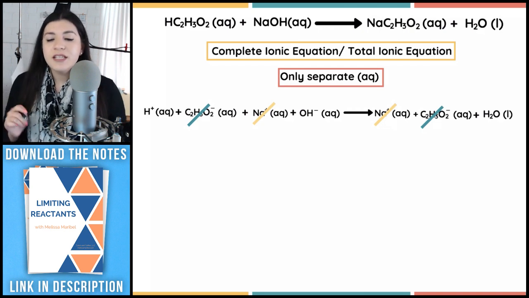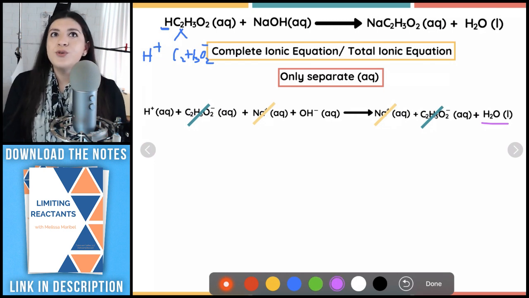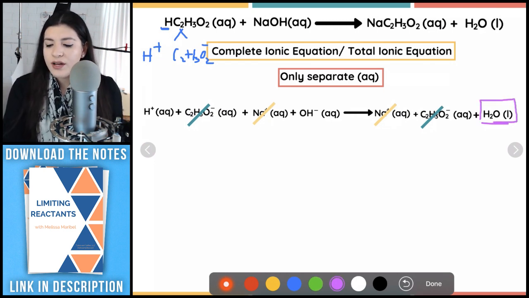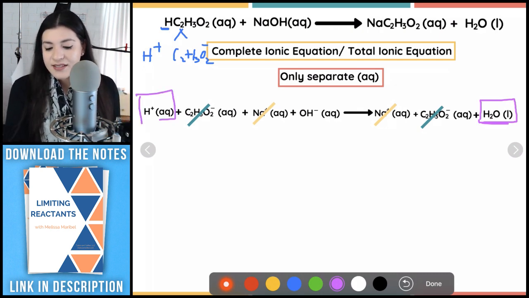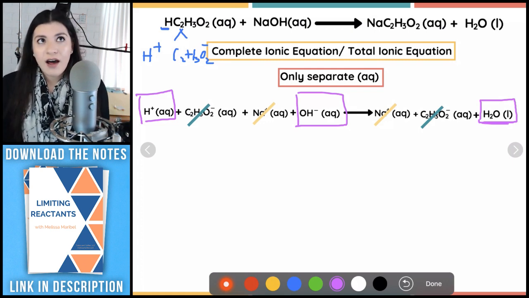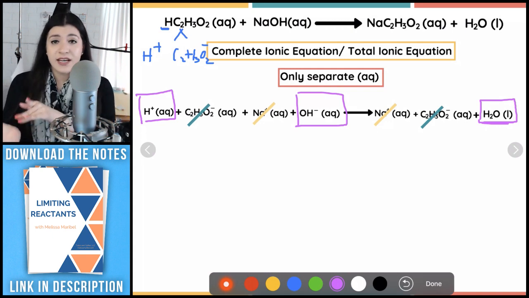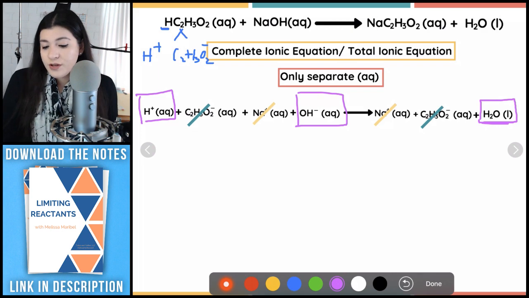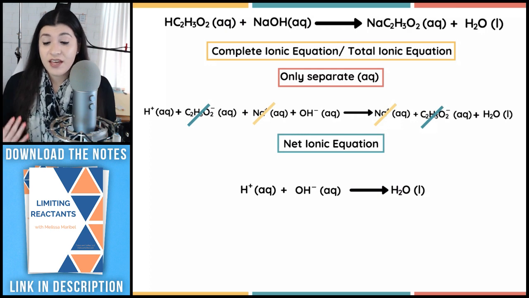And then here, what you're going to see for your net ionic equation is whatever is producing that liquid or solid or whatever thing you're looking for that isn't aqueous, we must have had the reactants to actually form that, to give us that product. So that's a great way to check if you did everything right, to see, do I have the ions or the reactants to actually build and make this product of, in this case, water? So yes, we do. We do have H+, OH- does form our water. So I know my net ionic equation is then just that. So that would be it for my net ionic equation.